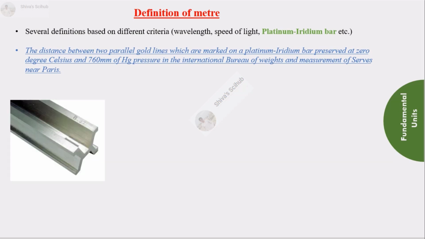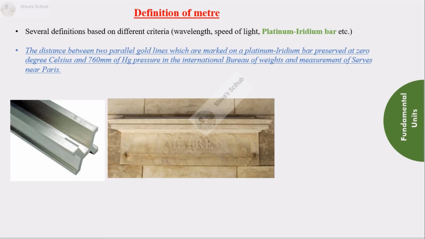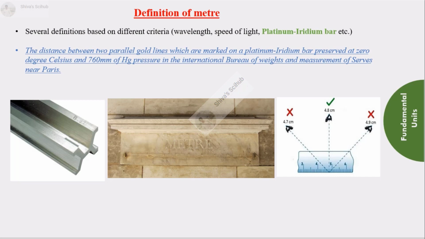This is a prototype of 1 meter platinum iridium bar. And here is a reference 1 meter length, open for public, and is found in a building near the BIPM. The third picture is just to illustrate that the accurate view is essential for the accurate measurement. Accordingly, we should keep our eyes straight for measuring length of an object.